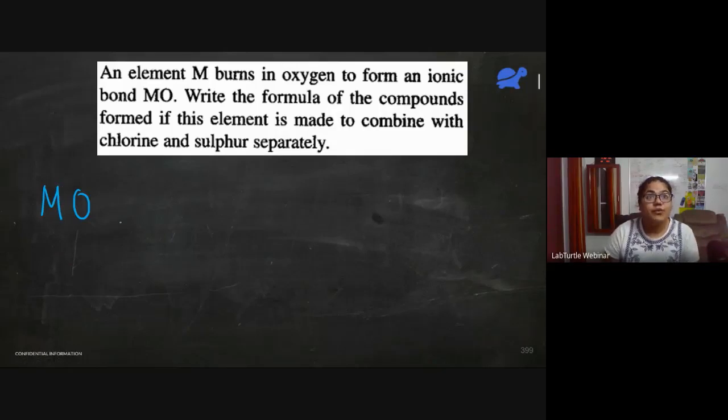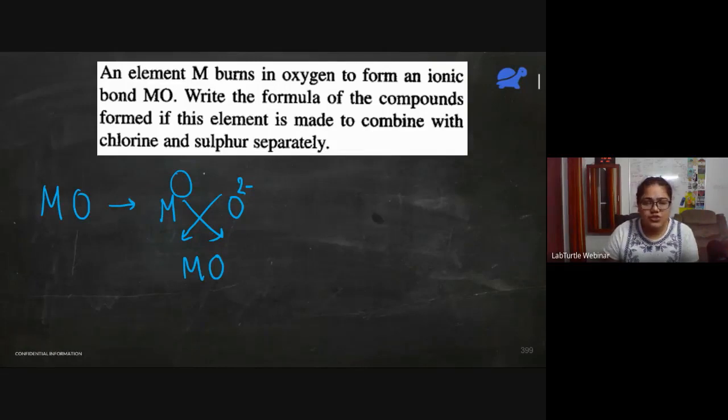MO, we know that it is an oxide. So the oxide ion is O2 minus, right? So what should M be, such that if we exchange the valencies, we get the formula MO?